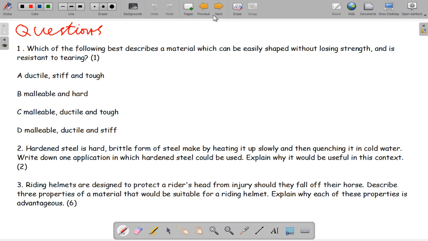Hardened steel is hard and brittle. It is formed by heating steel up slowly and then quenching it in cold water. Write down one application in which hardened steel could be used and explain why it would be useful in this context. Riding helmets are designed to protect a rider's head from injury should they fall off their horse. Describe three properties of a material that would be suitable for a riding helmet. Explain why each of these properties is advantageous.